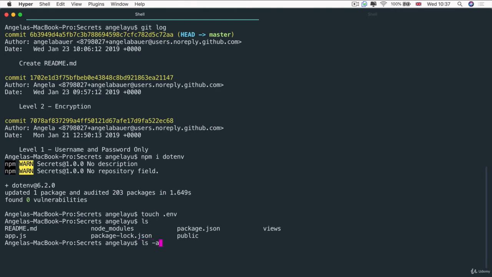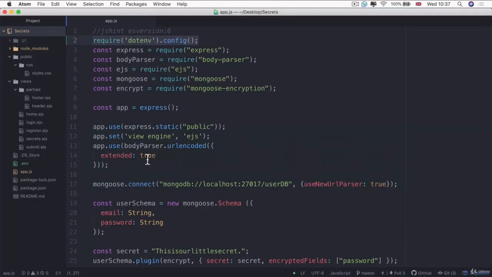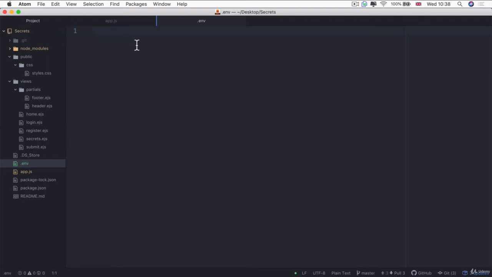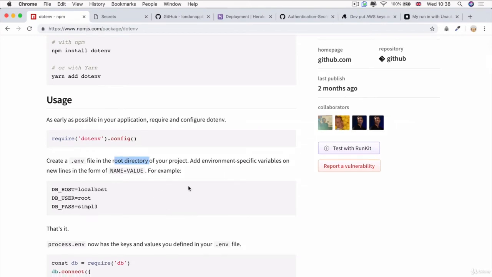And it's only when I do ls -a, revealing all of my hidden files, do I see it created here. But because we have Atom, we can also see it inside Atom here. So now that I've created my file, the next step is to add my environment variables to that file.